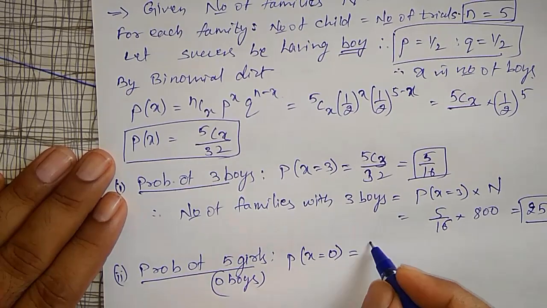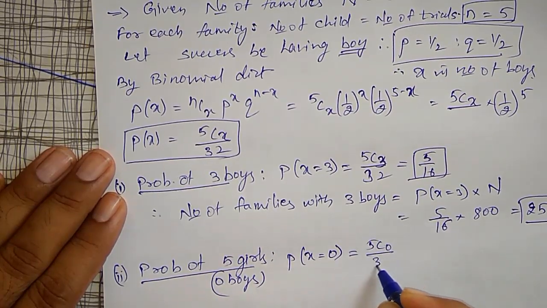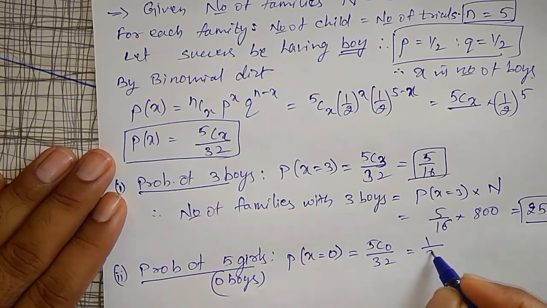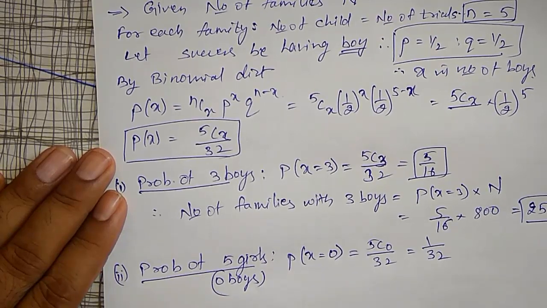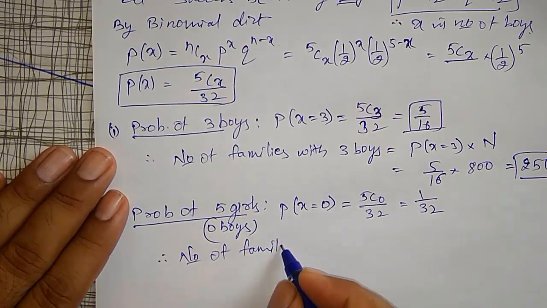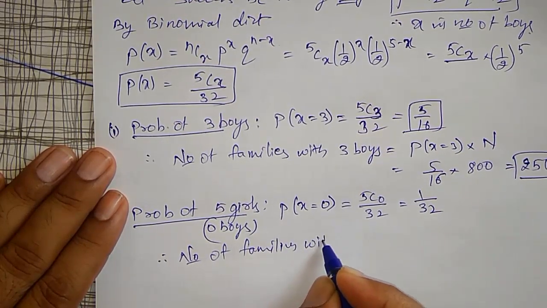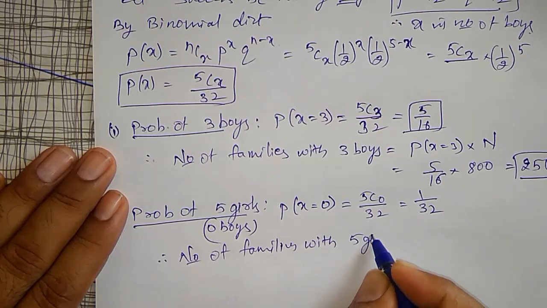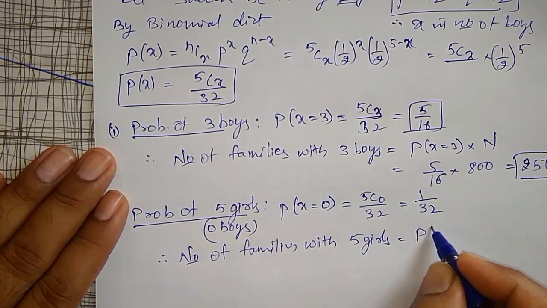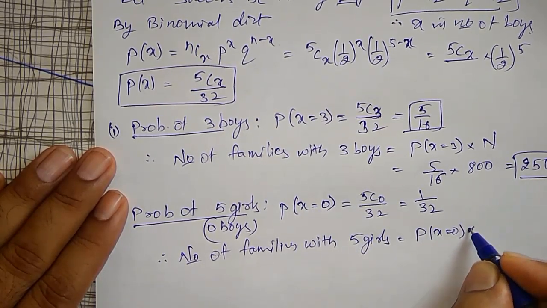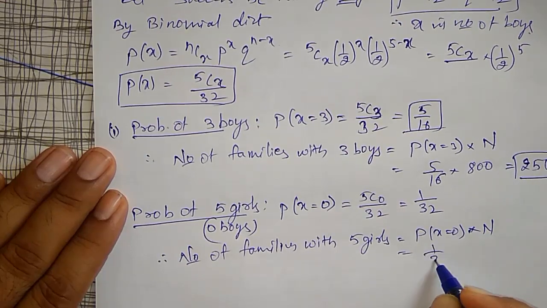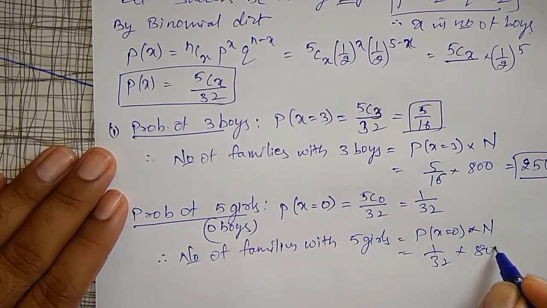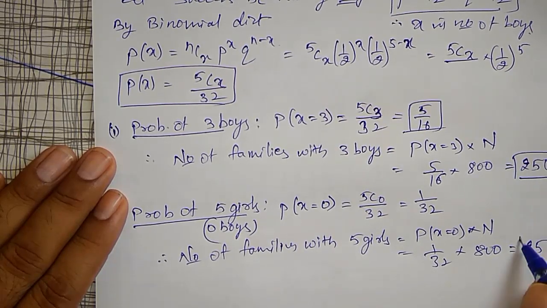That is 5C0 divided by 32, that is 1 divided by 32. Therefore, number of families with 5 girls is probability of x equal to 0 into N, that is 1 by 32 into 800, which gives 25 families with 5 girls.